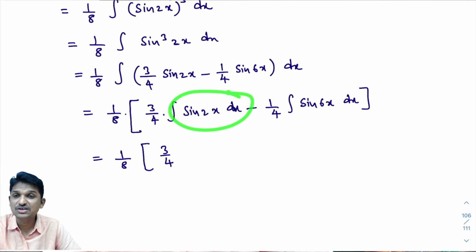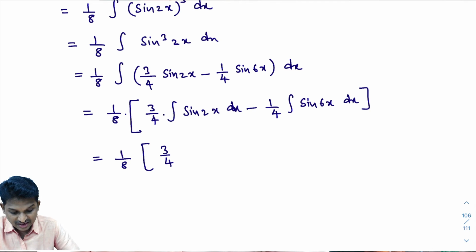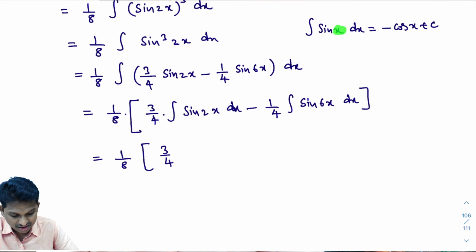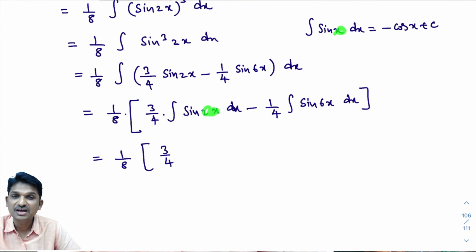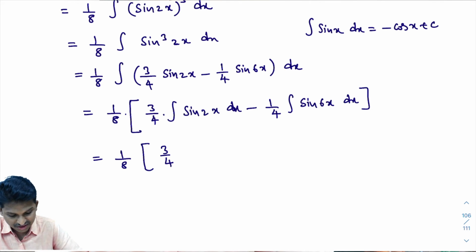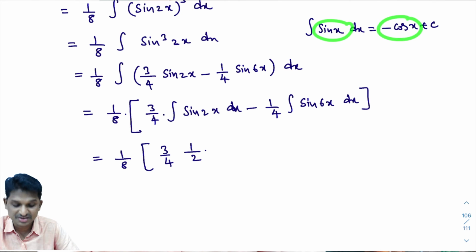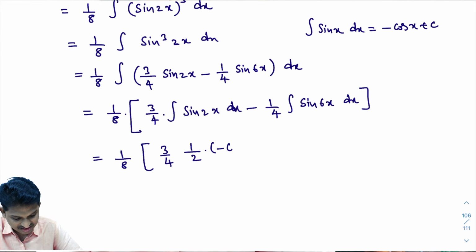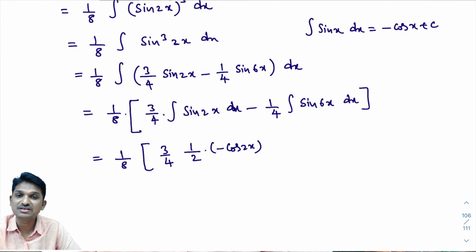How to integrate this? That is what we are discussing from the beginning of this class. You know integral of sin x dx. What is integral of sin x dx? Integral of sin x dx is minus cos x plus c. In this formula, in place of x, ax plus b is there, here 2x plus 0. In place of x, if ax plus b is present, then its answer starts with 1 by x coefficient. What is x coefficient? X coefficient is 2. 1 by x coefficient into, as you know, integral of sin x dx is minus cos x plus c. Here integral of sin 2x is minus cos 2x. I hope you understand this.